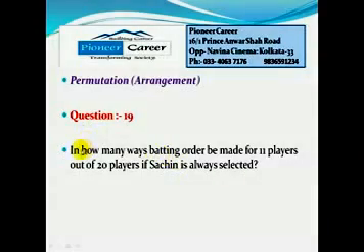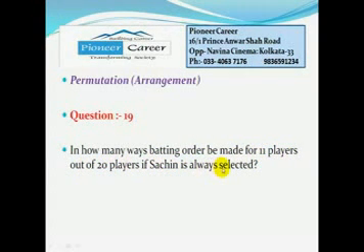Now in this question, in how many ways can a batting order be made for 11 players out of 20 players if Sachin is always selected?